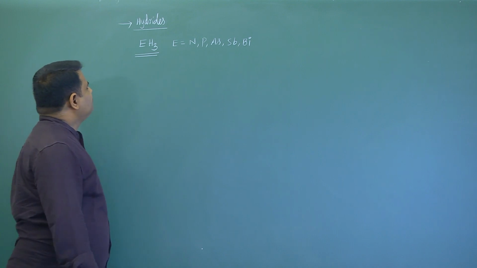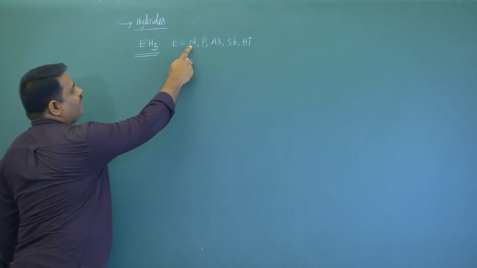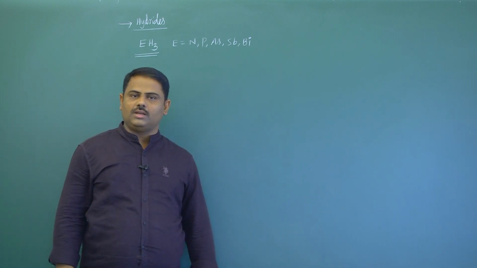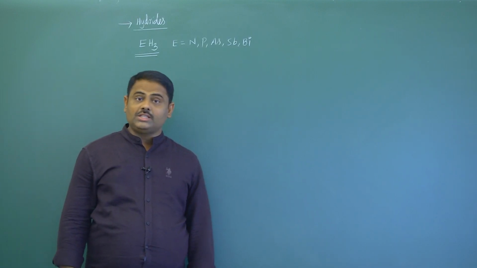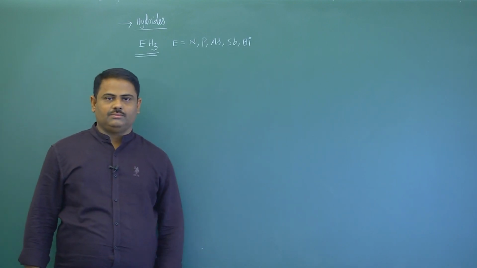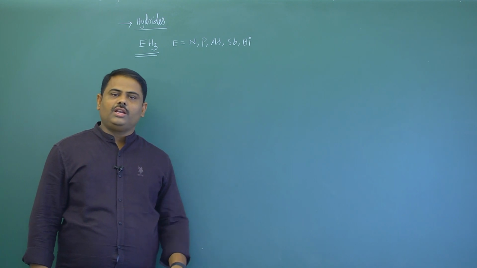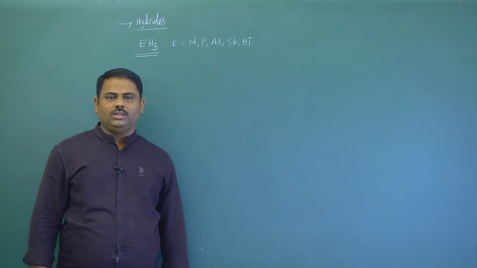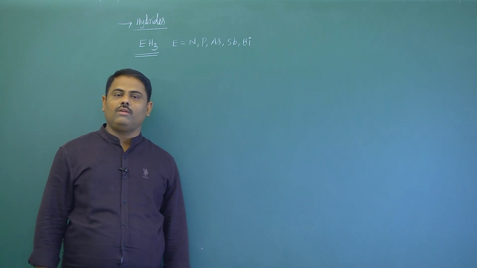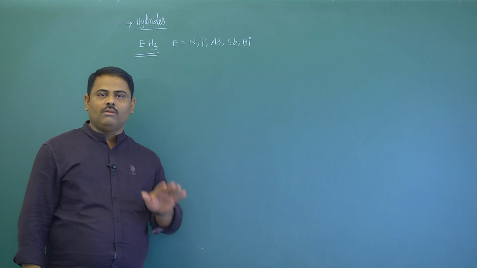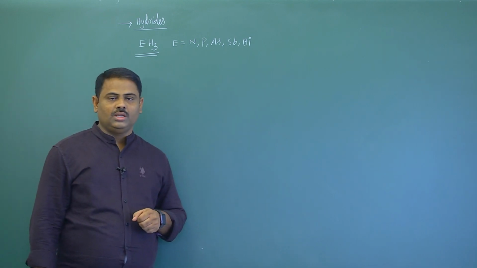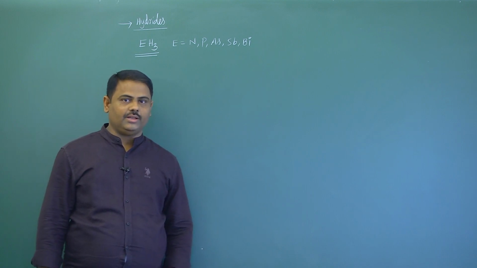Now generally in the ground state of 15th group elements, 3 unpaired electrons are available. That's why we are getting EH3 type of hydrides. Generally we will get a doubt here. In the excited state, the total number of unpaired electrons available is 5. Then why can't it form EH5 type of hydride?